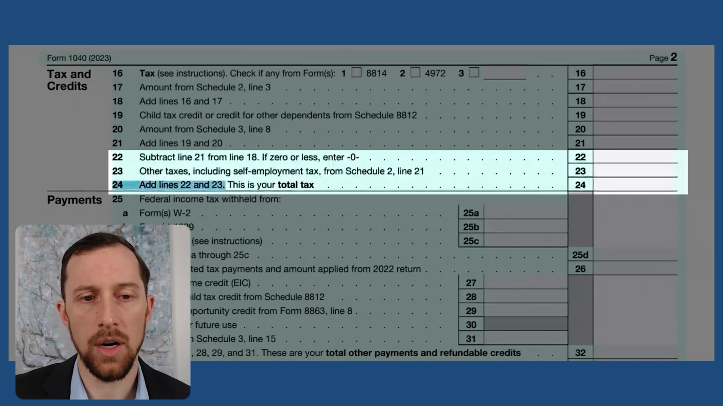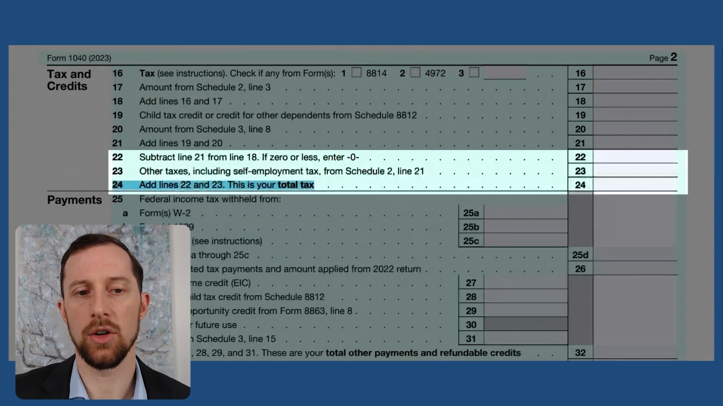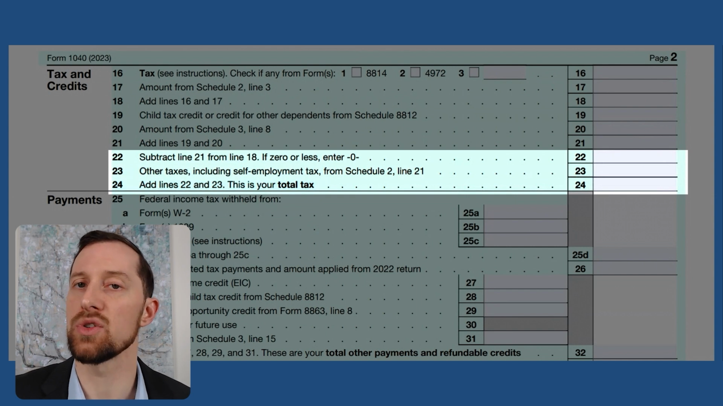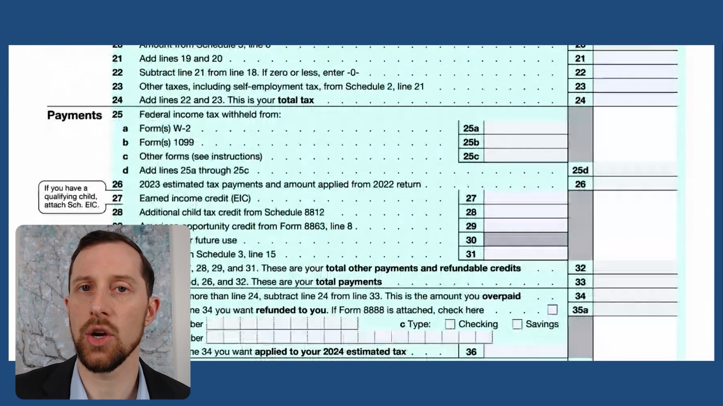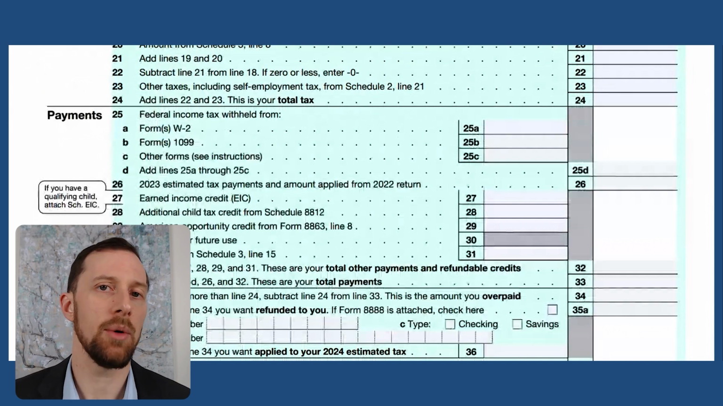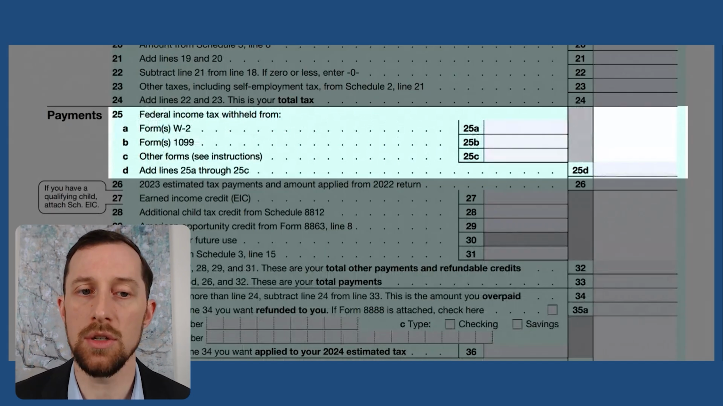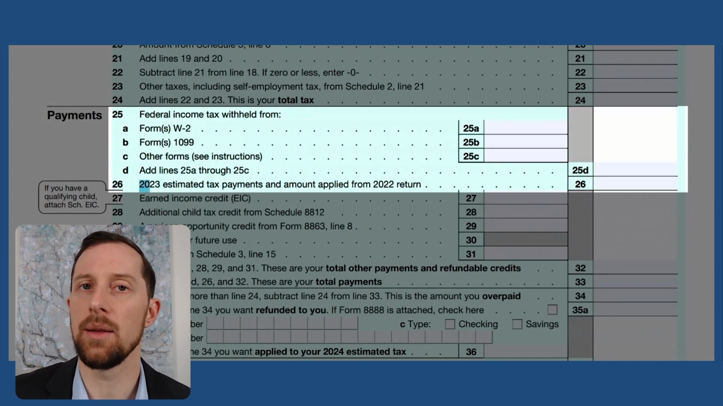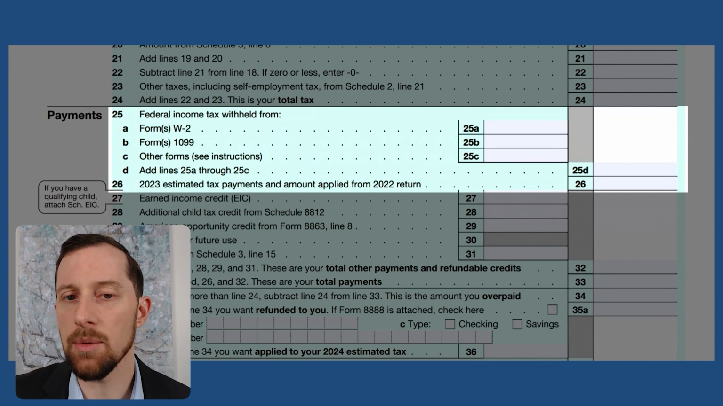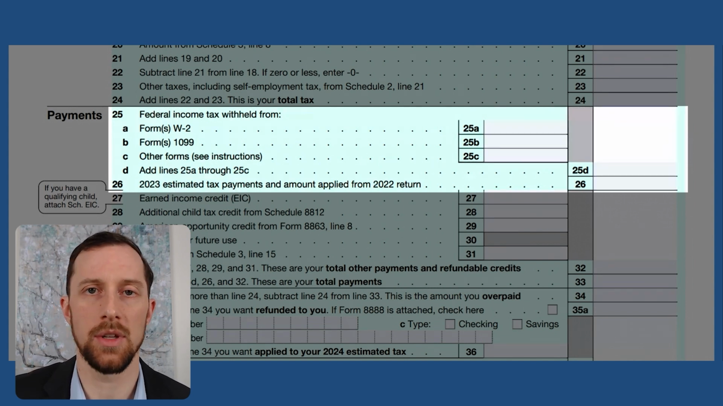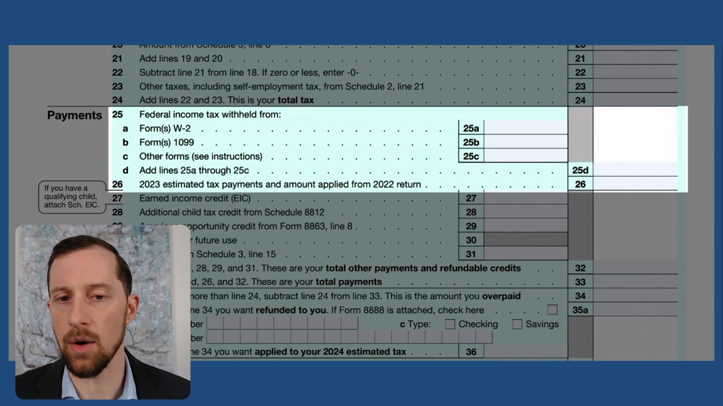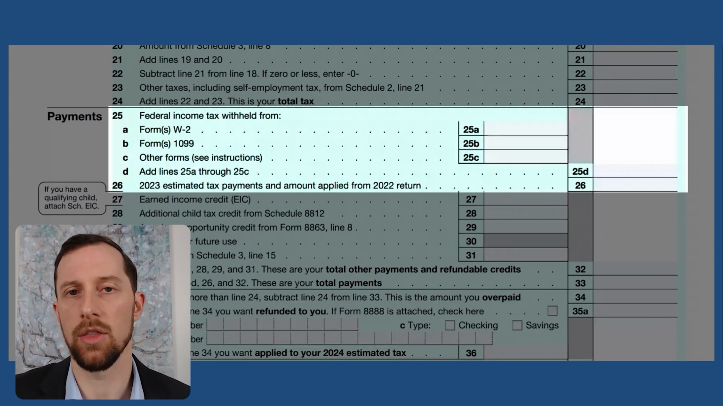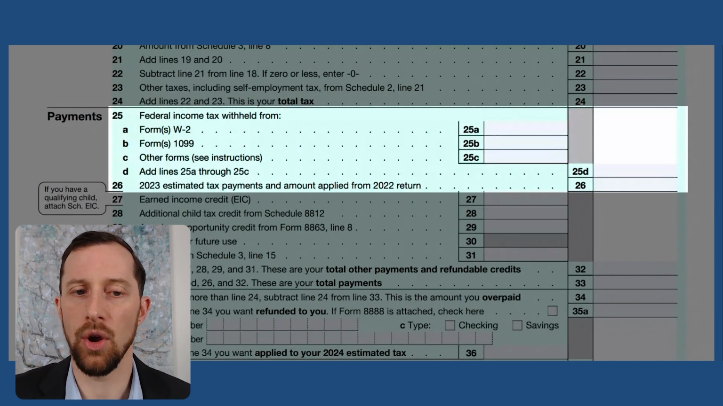So then line 24, you're going to take line 22 and 23, and you're going to add those together to get your total tax. So this is your total tax due for that year, for 2023. So then once we've got that total tax determined, then we can look at how much you've had withheld from your W-2s, 1099s. And then line 26, what we see is what are those estimated payments that you've made throughout the year, and then any amount that was applied from your 2022 return. So let's say you overpaid in 2022 and you just said, hey, I want to roll that amount forward and apply it to my 2023. That's where we would get line 26, are those estimated payments and then those forward rolled over amounts.